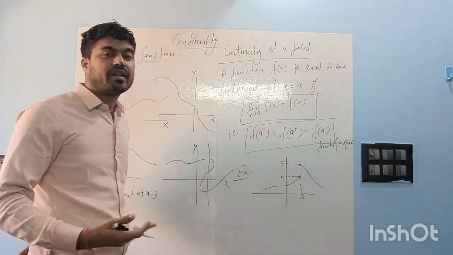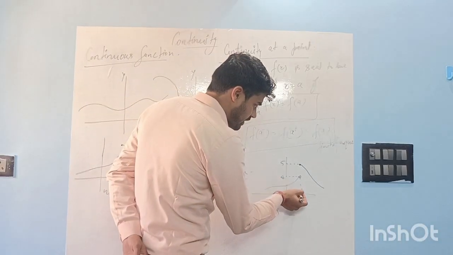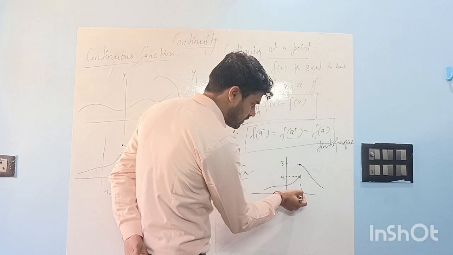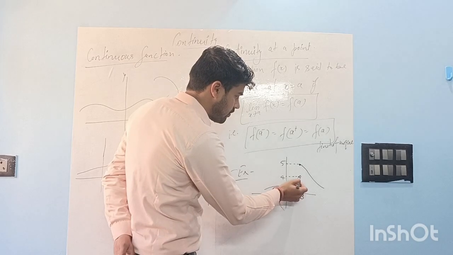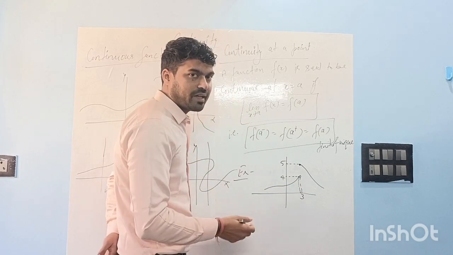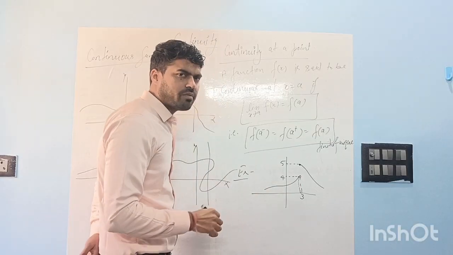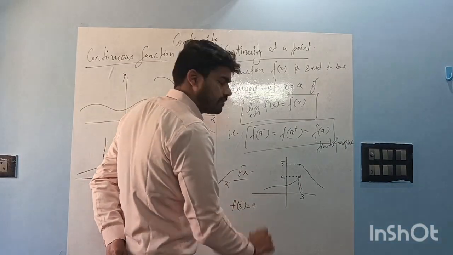How will we tell the mathematical reason? If we look at f of 3 minus, the value of the function at 3 minus is approximately 4. So f of 3 minus is equal to 4 here.